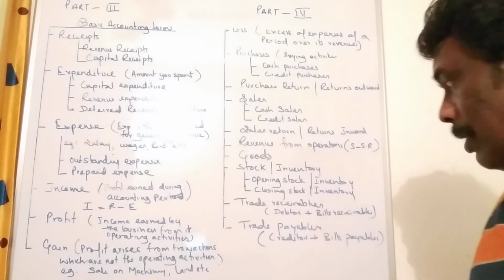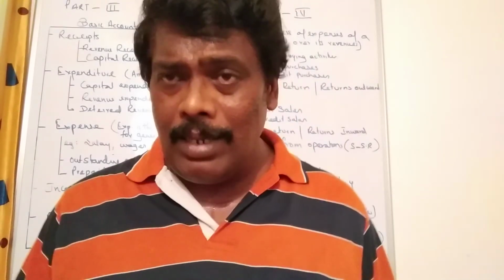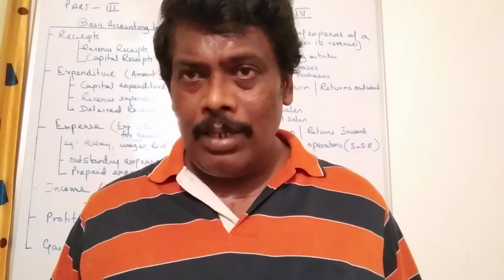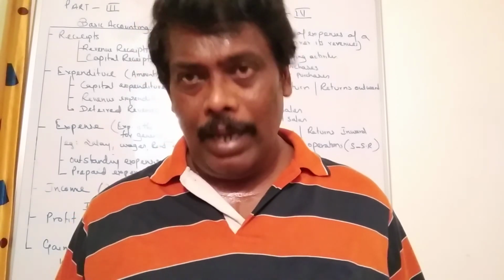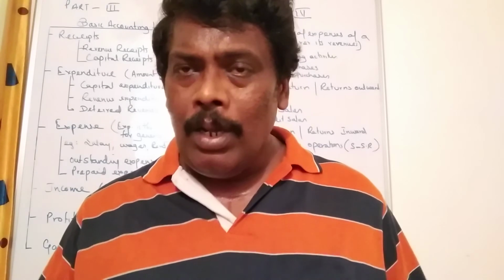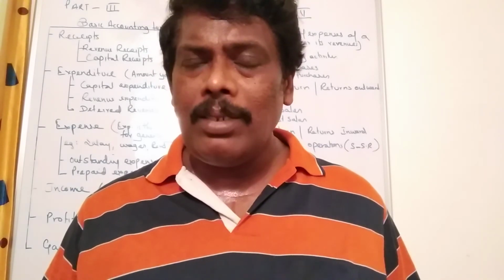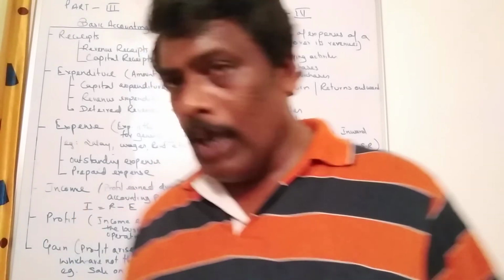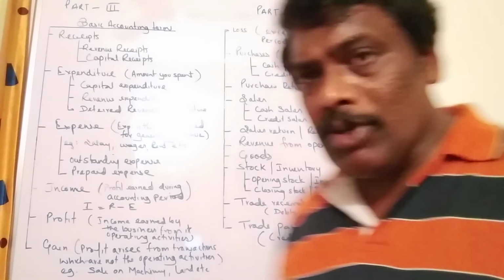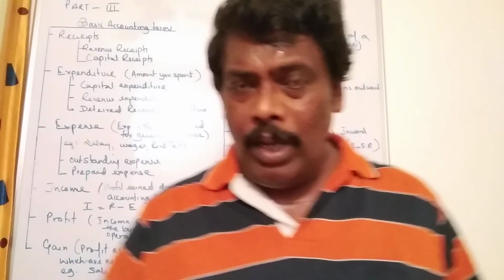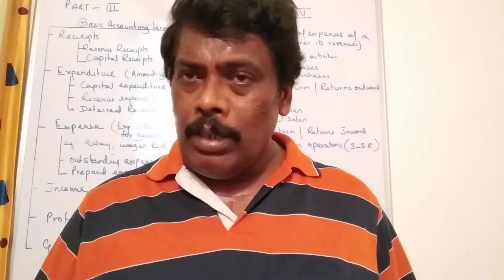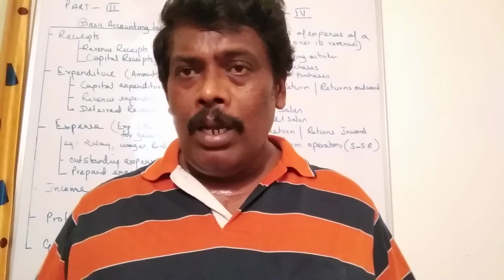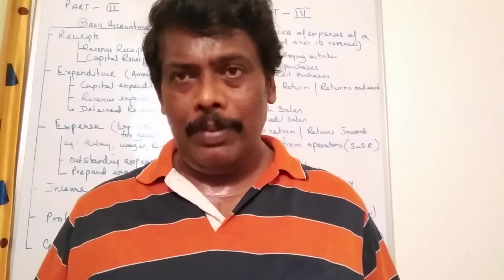Next is trade receivables. Trade receivables is an asset. It comes under current assets and can be converted into cash at any time. Trade receivable is a combination of two heads, that is debtors and bills receivable. Similarly, trade payables is a liability, and this head also comprises two heads, that is creditors and bills payable.